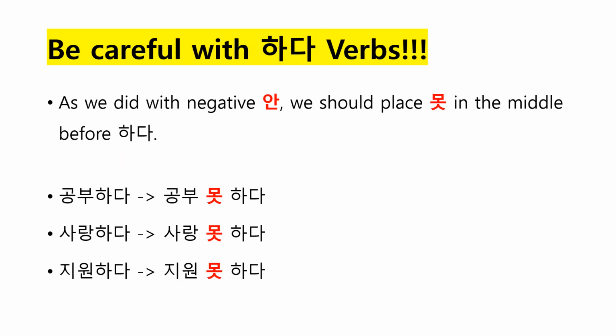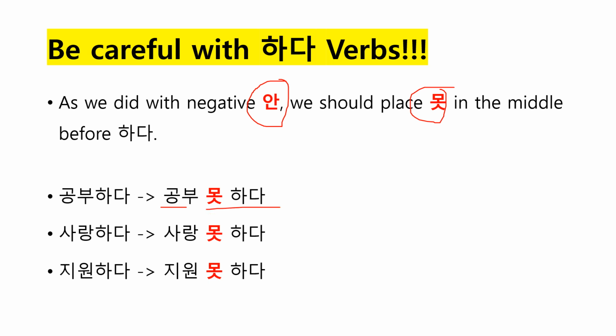Okay? But there's one thing that you should keep in mind is that, as you already know, with 안 and 하다 verbs, right? So if you have a verb with a 하다 ending, we put 안 in the middle, right? So the same thing you should do with 못. You should put 못 in the middle. So 안 공부하다, we didn't say like that, right? We said 공부 안 해요, right? The same thing works for 못하다.